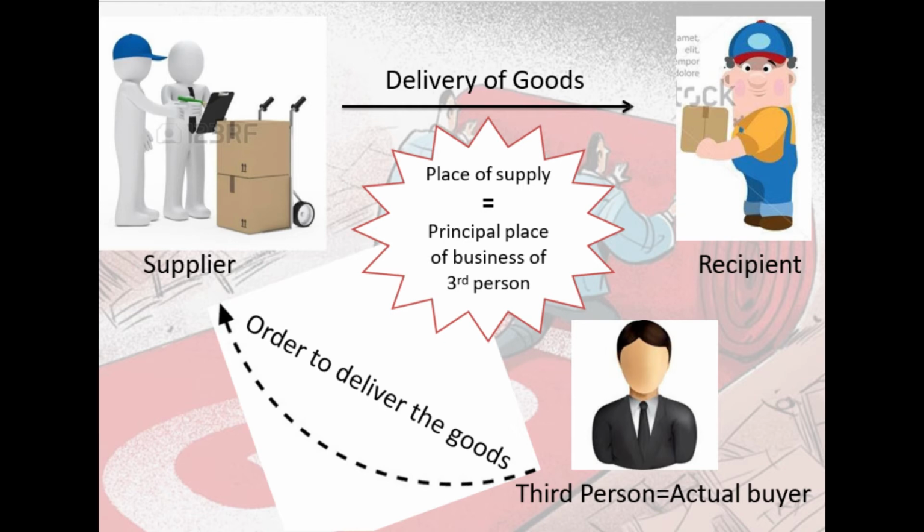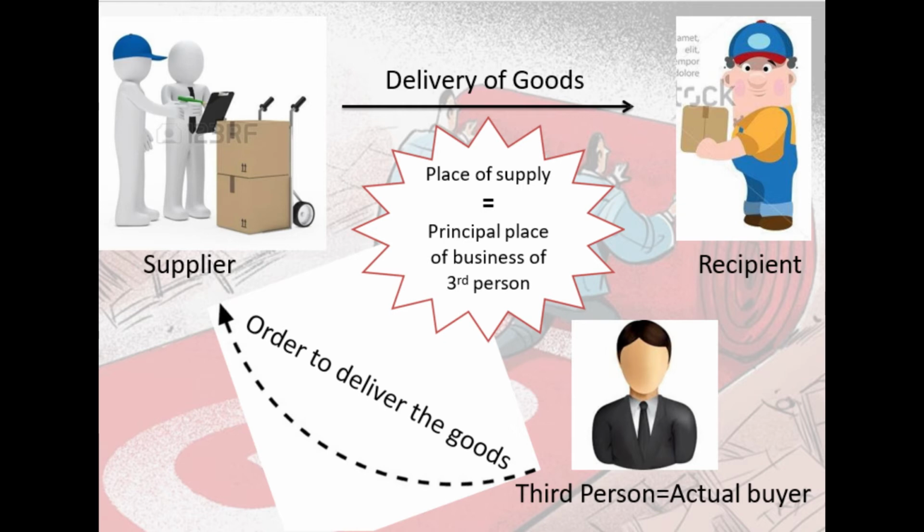Have you understood this three-party transaction, the tripartite transaction? Supplier, third person, that is the actual buyer, and recipient. And here place of supply is equal to the principal place of business of the third person. So friends, what happens here? The supplier is located in Mumbai, the customer is in Delhi, and the ultimate recipient is in Chennai.